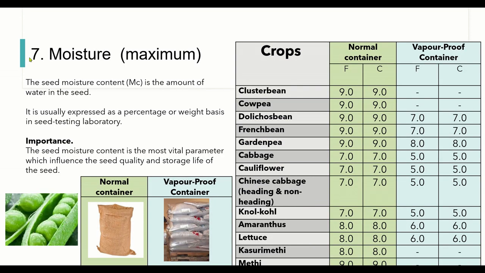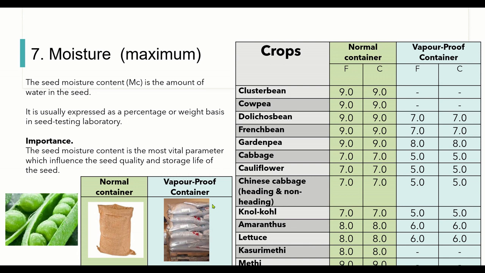And coming to the moisture content. Moisture content, as you all know, is required at the minimum to slow down metabolic activity, and it is required for storage, usually for a long period of time. It is a vital parameter for seed quality and seed storage life. So when we talk about moisture content, we usually consider storing. Seeds can be stored under normal containers such as gunny bag or cloth bag, or under vapor-proof containers.